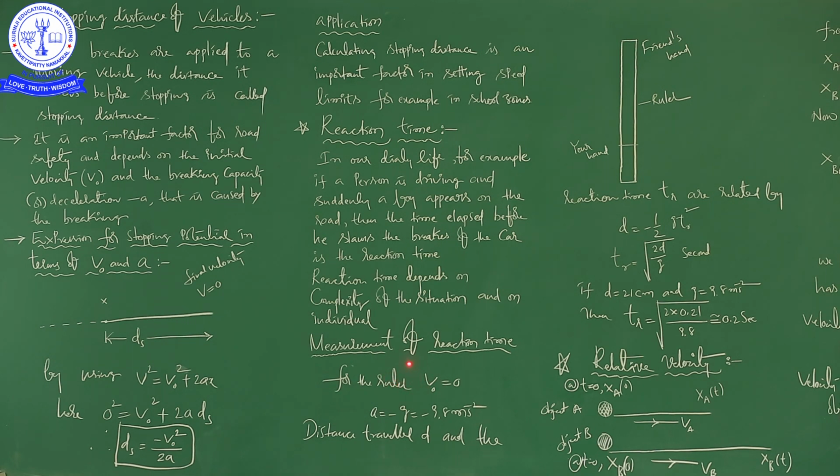How can we calculate it? See here, we did a small experiment to calculate the reaction time, by taking a meter scale, which you can also call a ruler. You ask your friend to hold the scale.